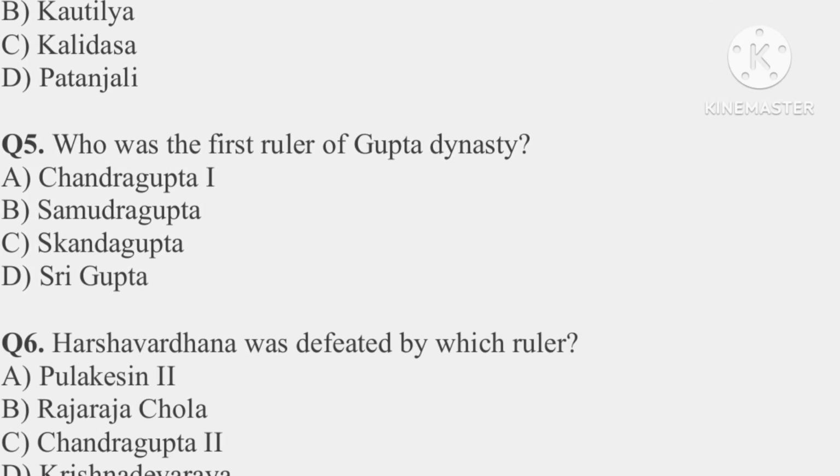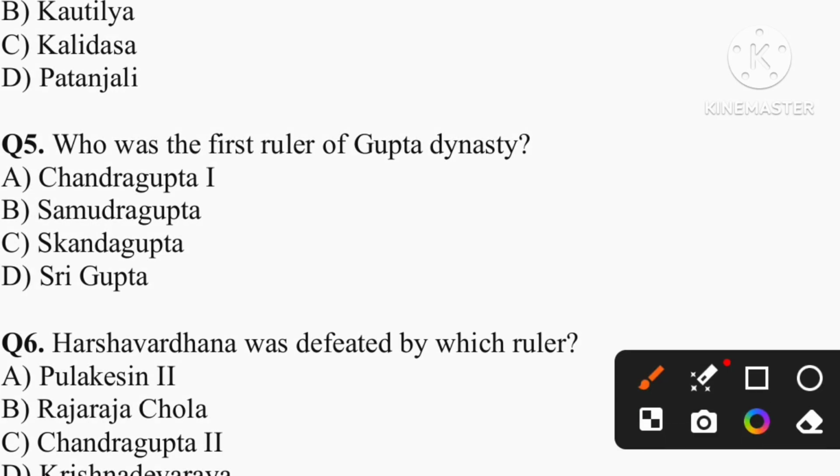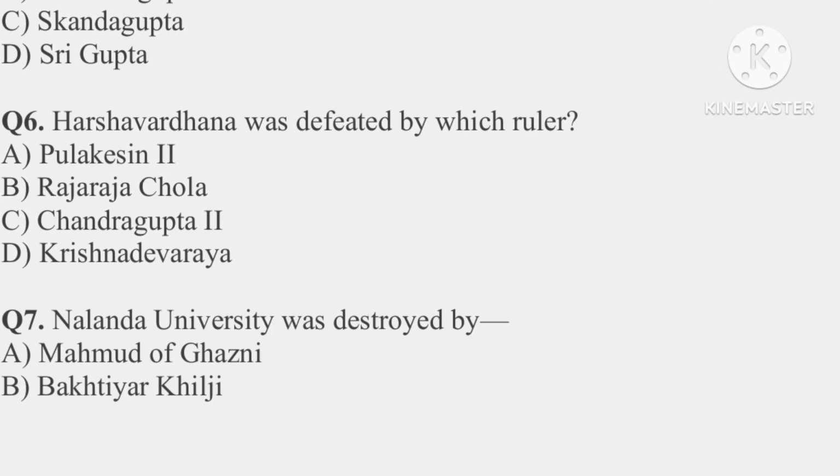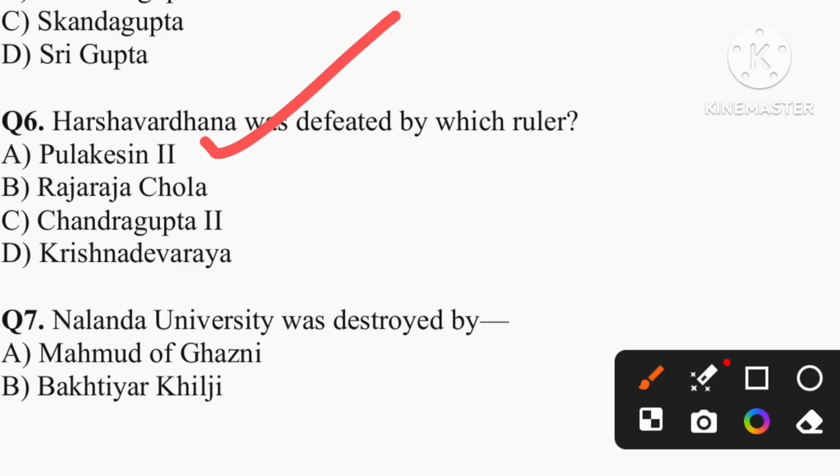Question number 5. Who was the first ruler of Gupta dynasty? So the correct answer is option D, that is Sri Gupta was the first ruler of Gupta dynasty. Question number 6. Harshvardhana was defeated by which ruler? So the correct answer is option A, that is Pulakesin II.